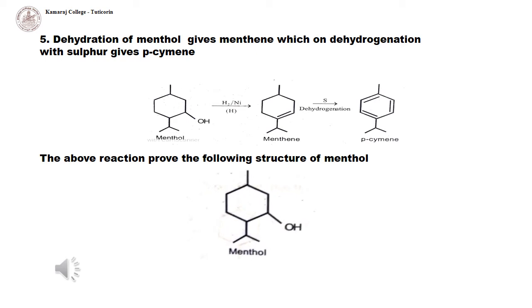Menthol on dehydration gives menthene, which on further dehydrogenation gives paracymene. All the above reactions are the evidence for the most probable structure of menthol.